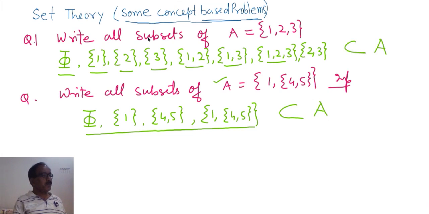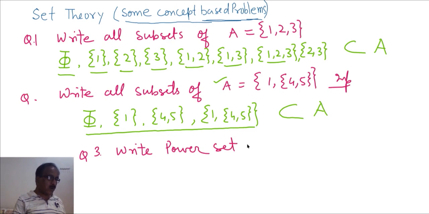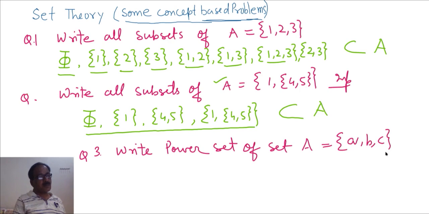Now related to this, we have another problem. Write the power set of set A is equal to {A, B, C}. Power set: according to the definition, the power set is the collection of all subsets. So power set is represented like this: P(A).